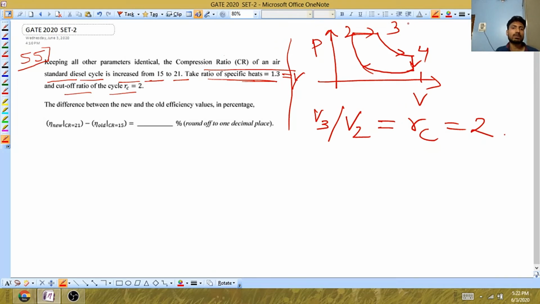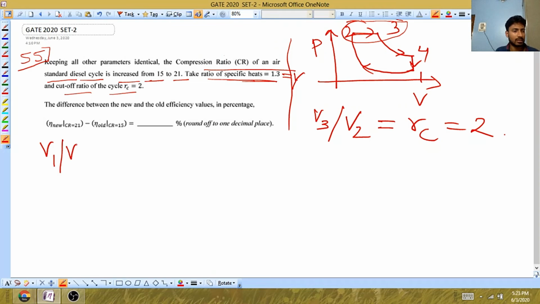So basically remember, cutoff ratio is used whenever heat is added at constant pressure. In that case, the volume after heat addition divided by the volume before heat addition will give you the cutoff ratio. And the compression ratio will be what?